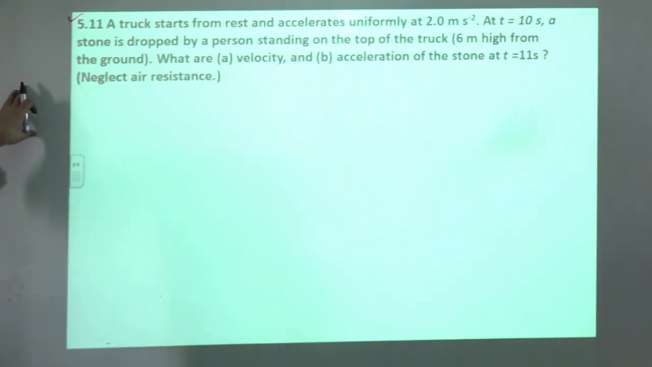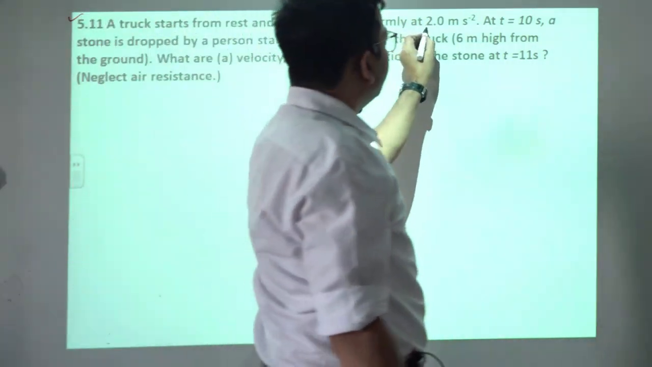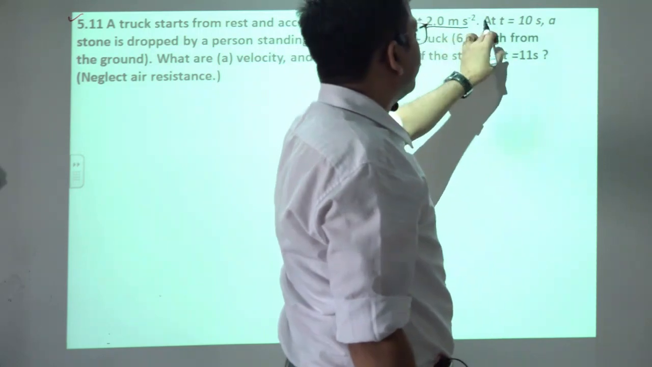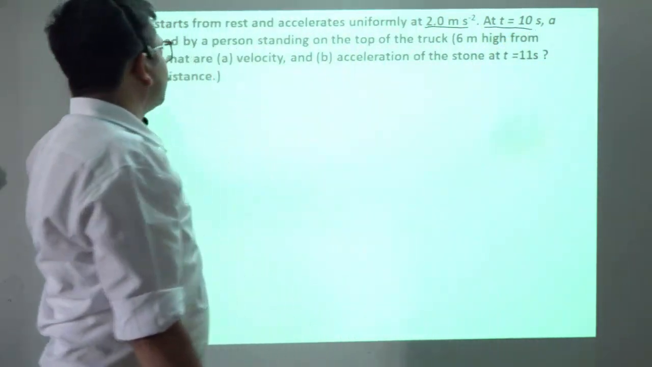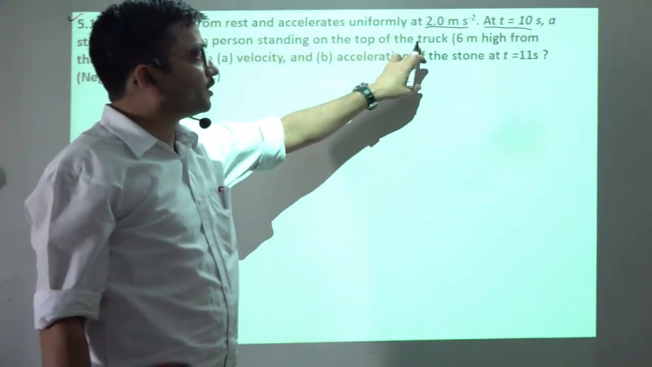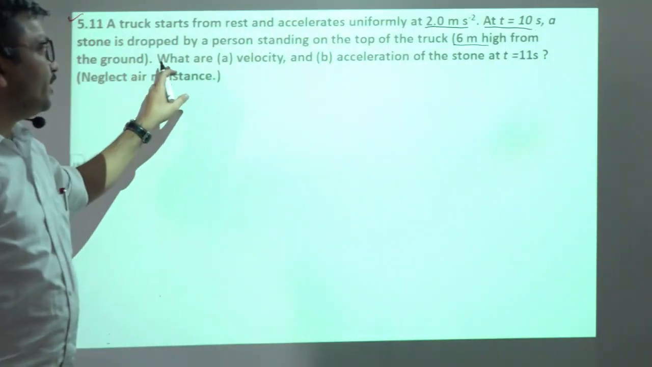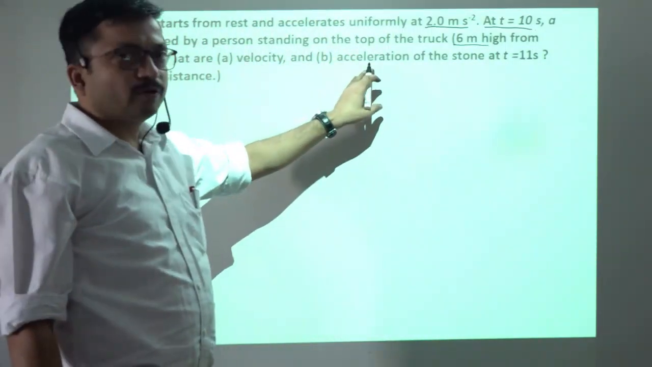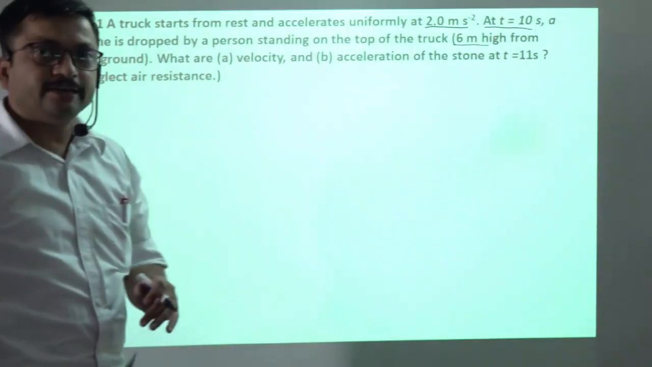So in this numerical, we are given that a truck starts from rest and accelerates uniformly at 2 meter per second square. So at t equals 10 second, a stone is dropped by a person standing on the top of the truck, 6 meter high from the ground, and what are the velocity and acceleration of the stone at t equals 11 seconds. Okay, neglect the air resistance.